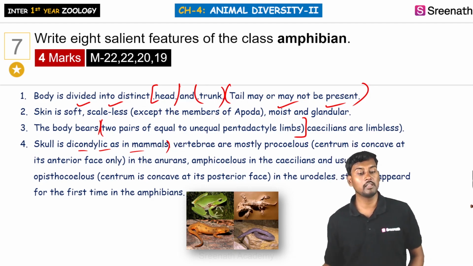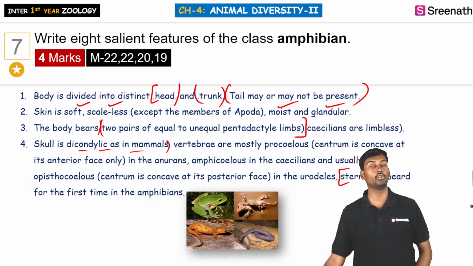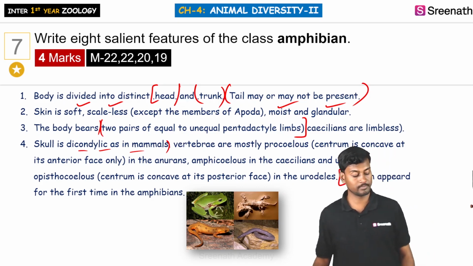So here, coming to the skull, that is dicondylic as in the case of mammals, and we can see the sternum, which is present on the front side of the rib cage, generally appearing for the first time in the case of amphibians.